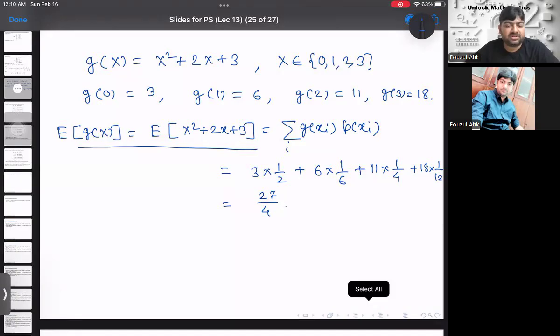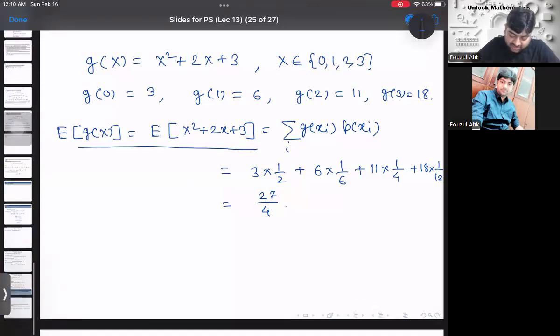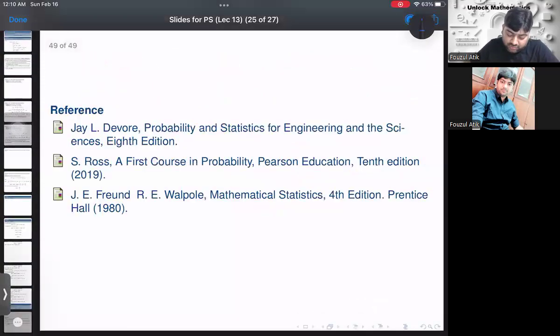In the next lecture, we will discuss the variance of a random variable, right? All the content of this lecture we have taken mostly from this book, Seldom Loss, and other books also we have followed.